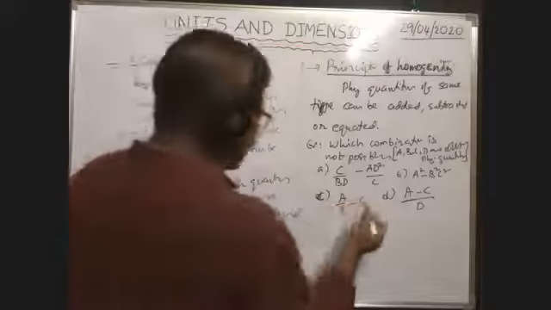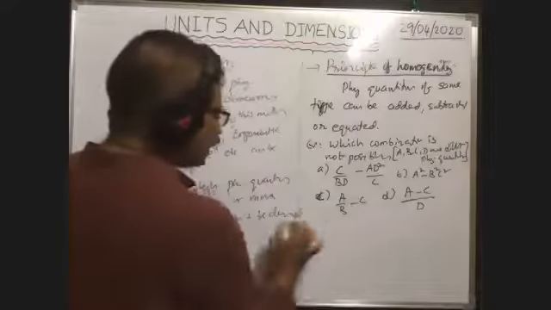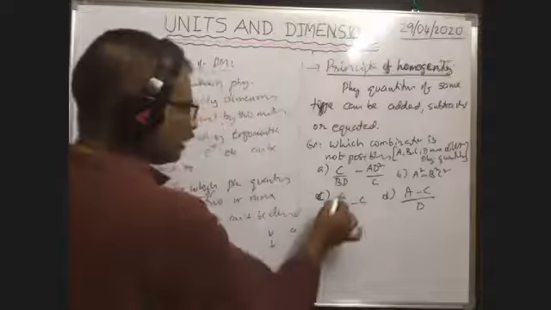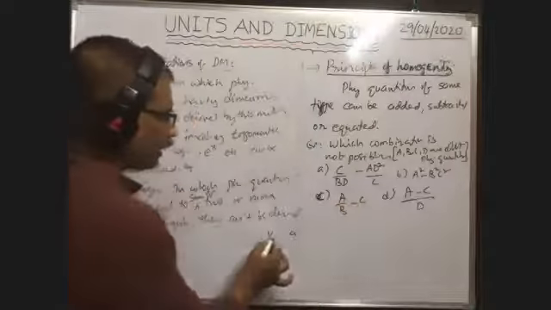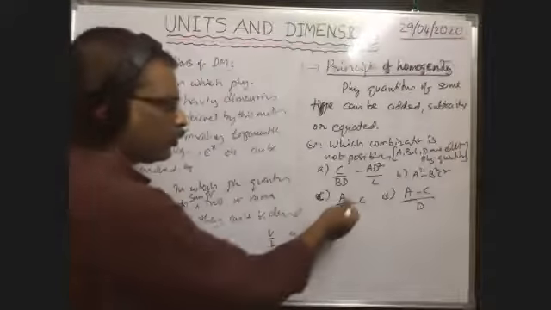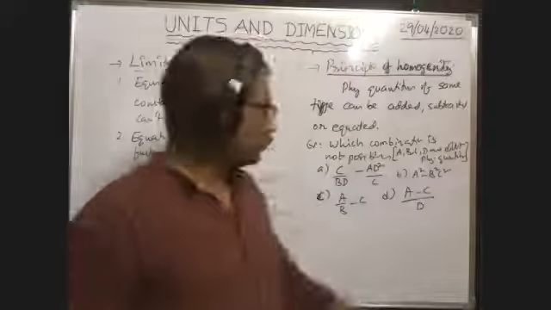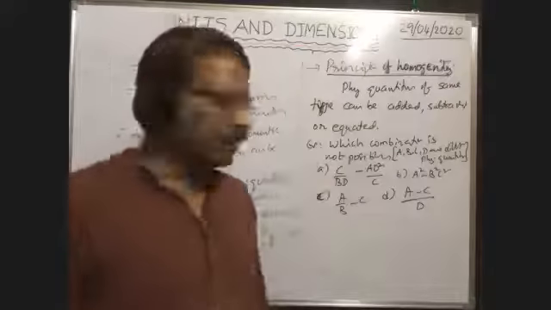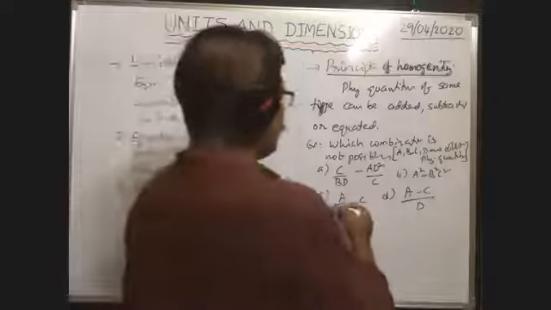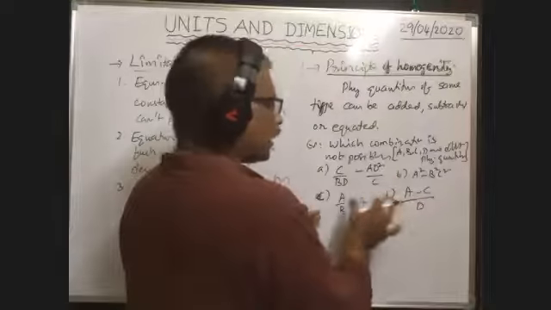Suppose C is acceleration, A is the velocity, B is the time. Here V by T minus A. V by T means acceleration, minus A means acceleration. So there is a possibility, no? But which is not possible? That is the question. That's why this option is correct, so it is not the answer.